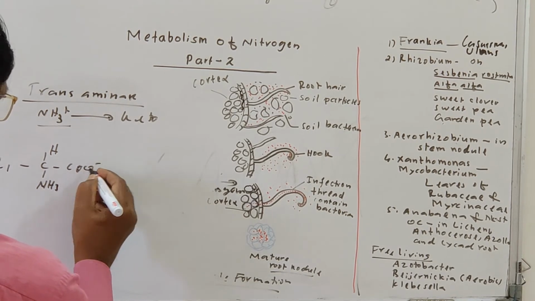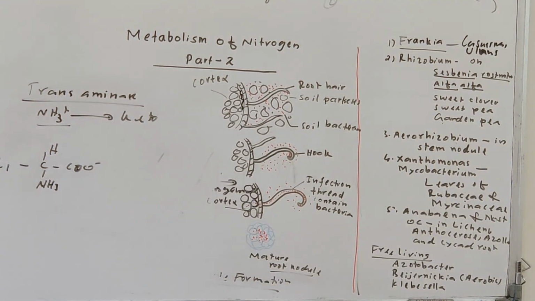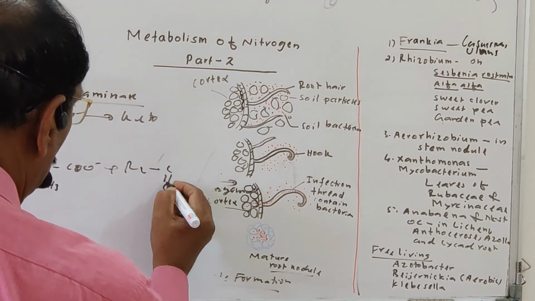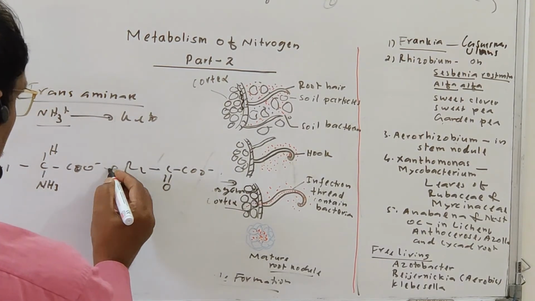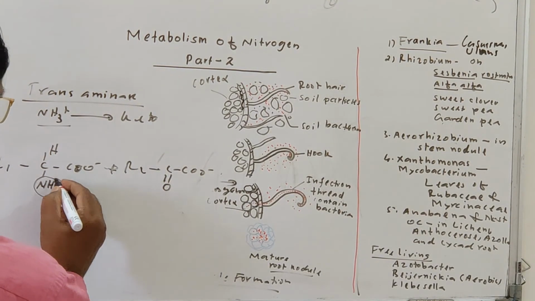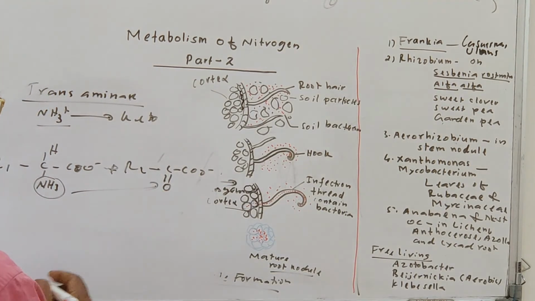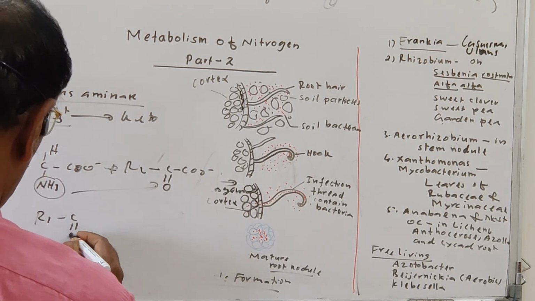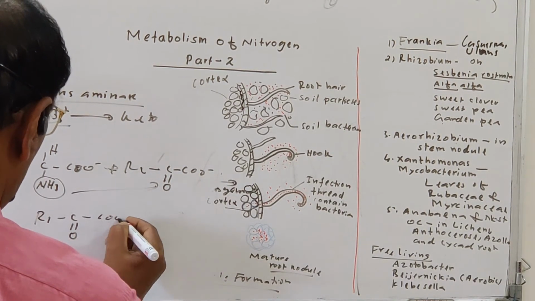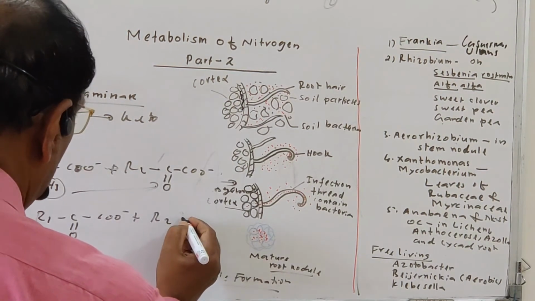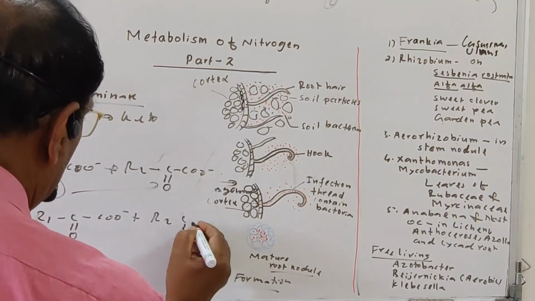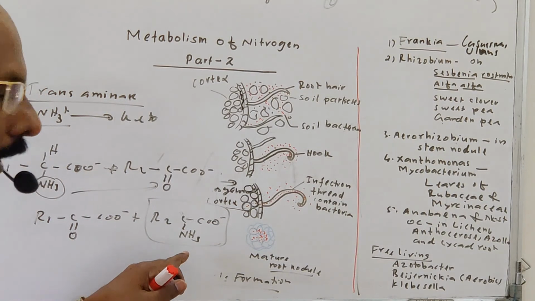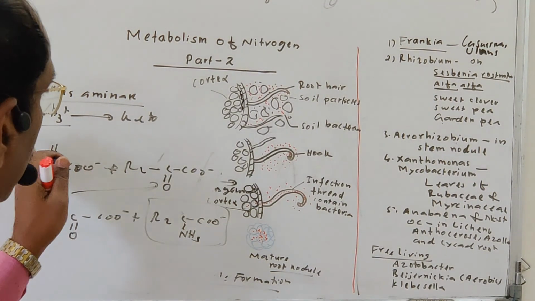R1, C, H, NH3, CO. This is the first amino acid, R1. The second amino acid is R2, and you see this is the keto group, COO. Here the amino group is transferred to this keto group by replacing the OH group. So it will become R1 C double bond O, the keto group, and here CO plus R2 C NH2, NH3 and COO. So a new amino acid is produced, as the amino group is added. This is known as the transaminase reaction.